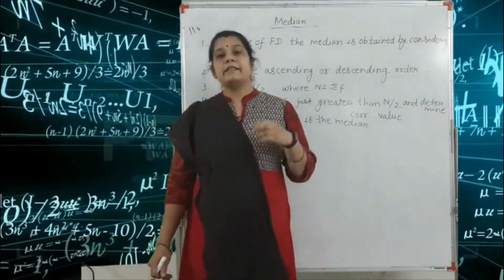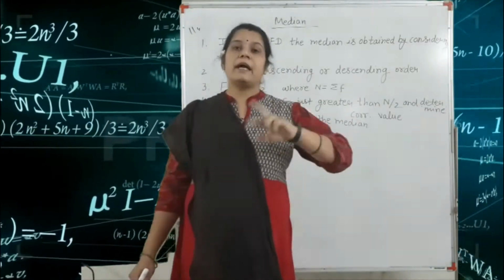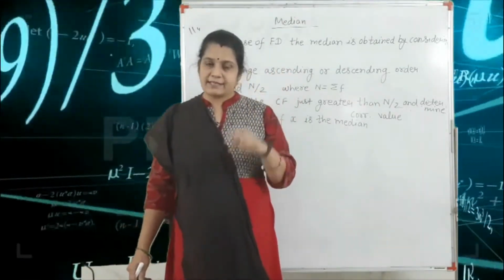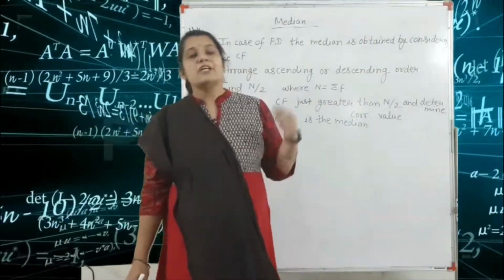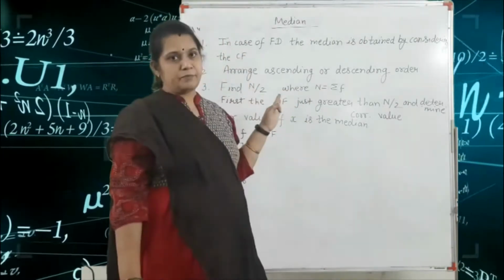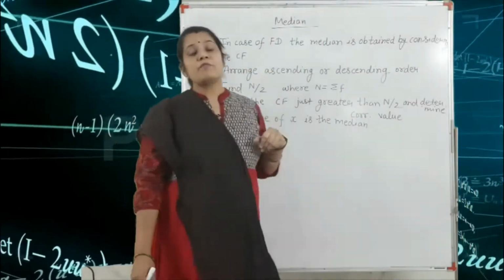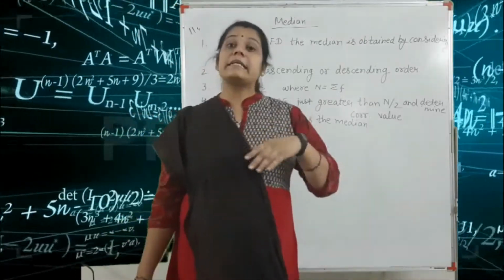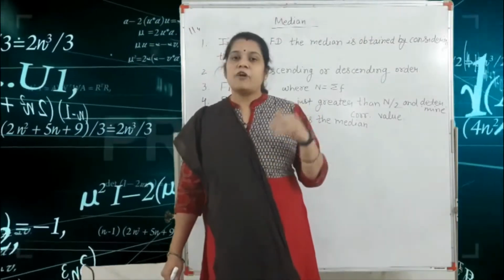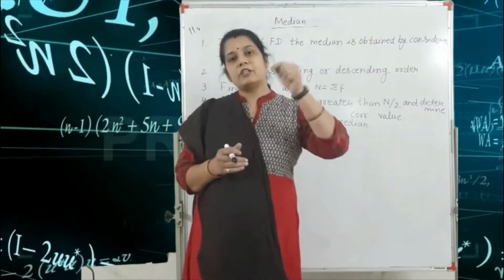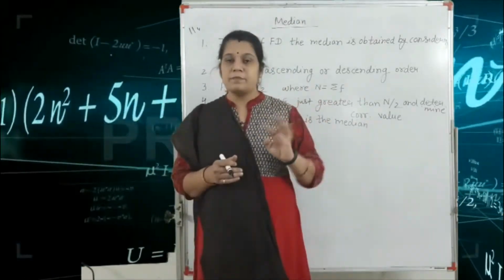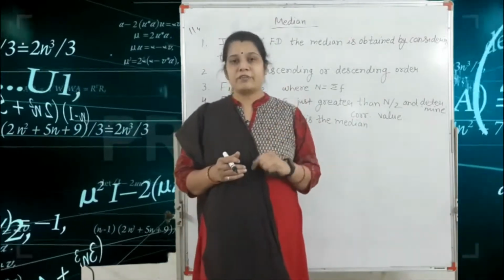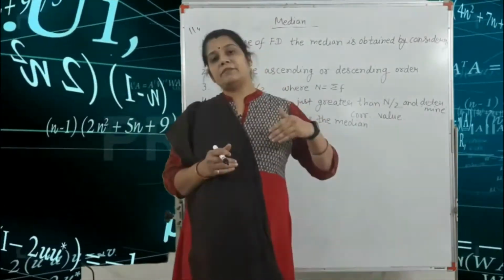Now, for finding the median, if your question is given in both x and y form, that is grouped data, according to x you are given the frequency. So the 5 steps are very important. The first one is that in case of a frequency distribution, the median is obtained by considering the CF. For finding the CF, if your question is given in both x and f form, first with the help of frequency you find the cumulative frequency.